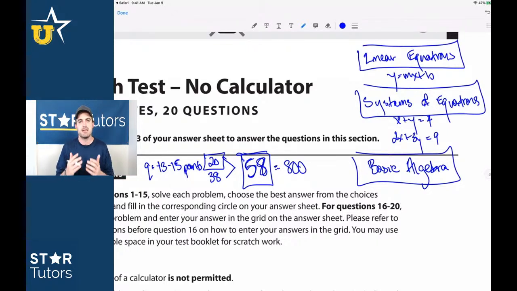So your job is to find the easiest questions. And for me, I try to make kind of an extreme example of this when we do these live streams for ACT math or ACT science or the SAT math questions. If I look at a question and I immediately say, that's a word problem and that doesn't really make sense, that's going to be more time consuming or there's a higher likelihood that I make a simple mistake, I just immediately skip it.